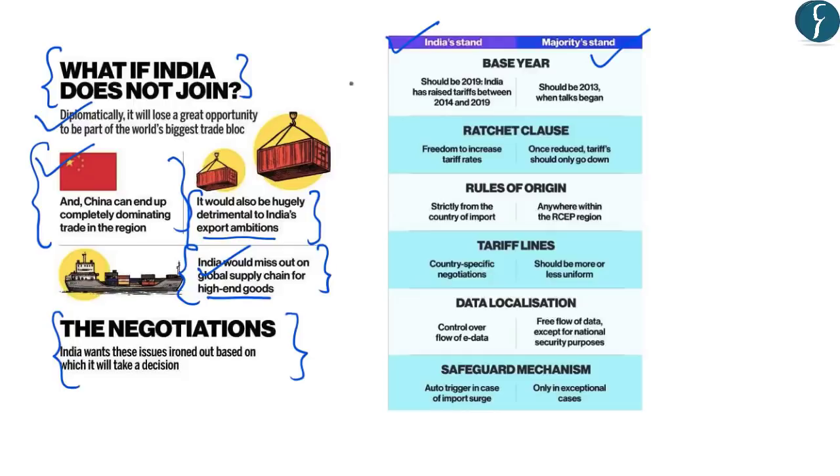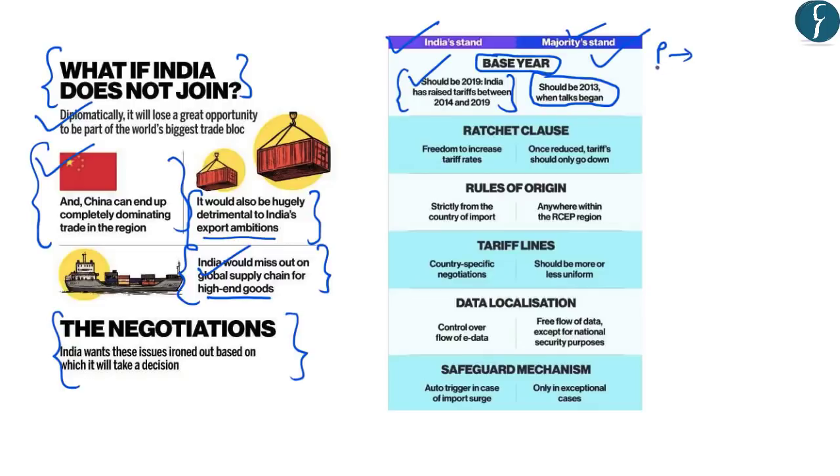Now, the first concern of India is related to the base year for tariffs. And in this, India has said that the base year should be 2019. And this is because India has raised tariffs between 2014 to 2019. However, the majority of the countries in the RCEP have said that the base year for the calculation of tariffs should be 2013, and that is when the talks started for this RCEP.